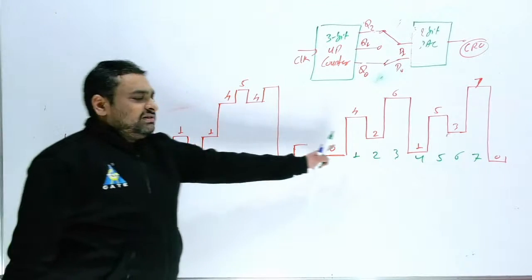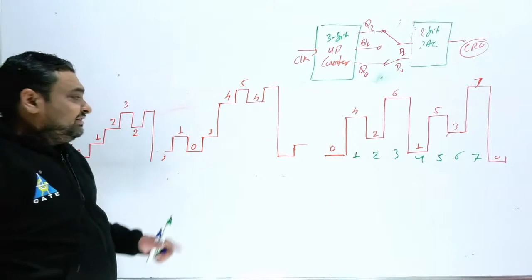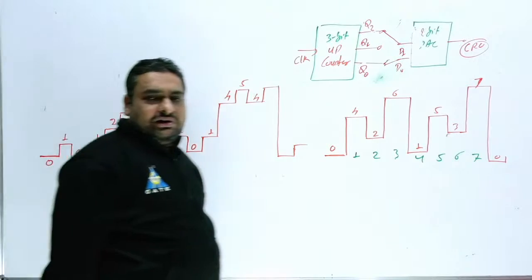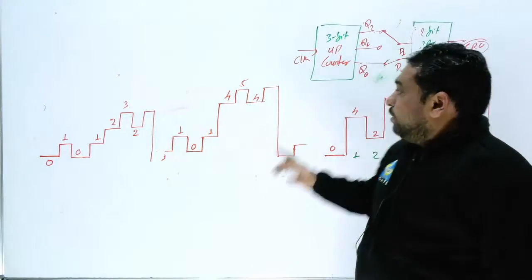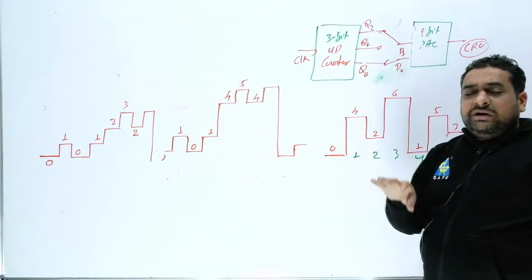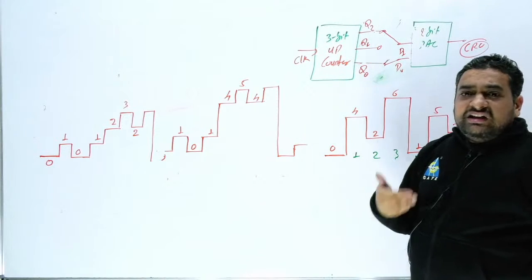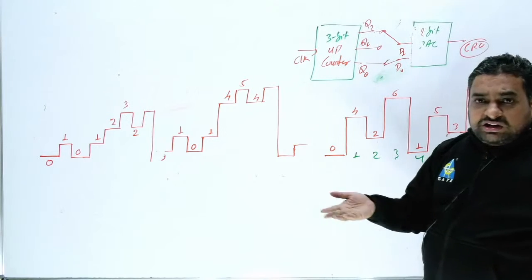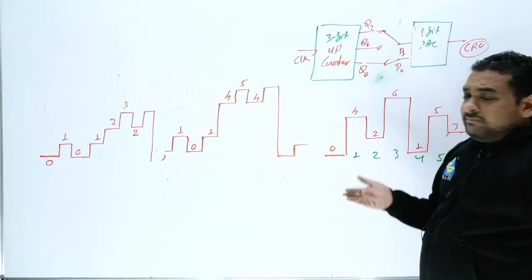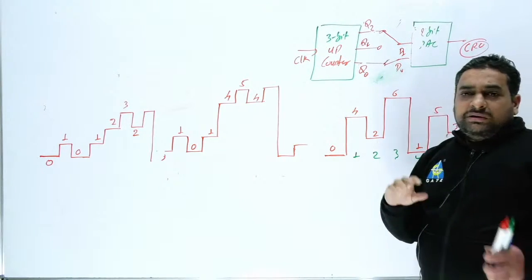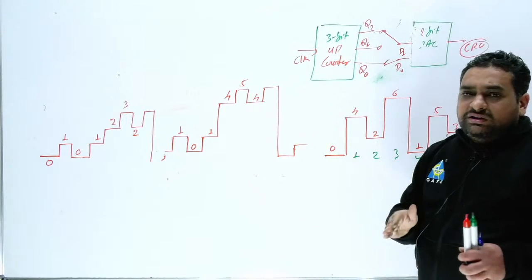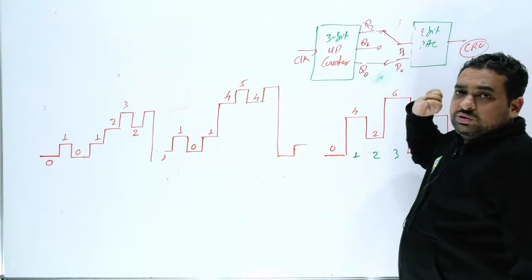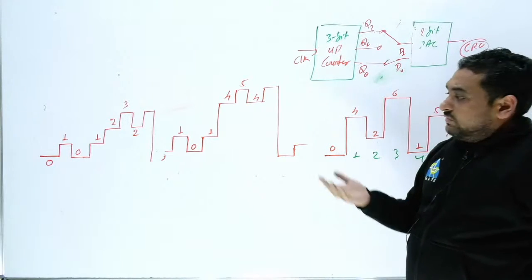So this waveform is different, not staircase. In all the situations, your DAC is working properly, but your testing process is wrong. In one case you have made a loose connection here. In one case MSB and LSB of the DAC and counter you have interchanged. And in the last situation, if the DAC is 2-bit, then you have used a 3-bit counter here.